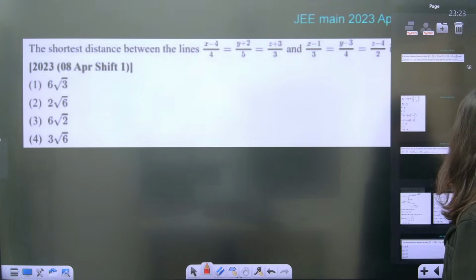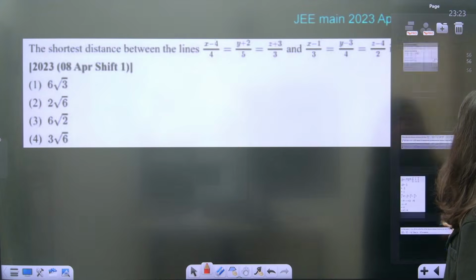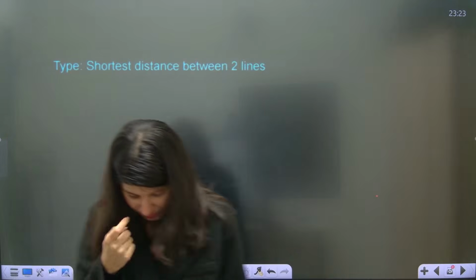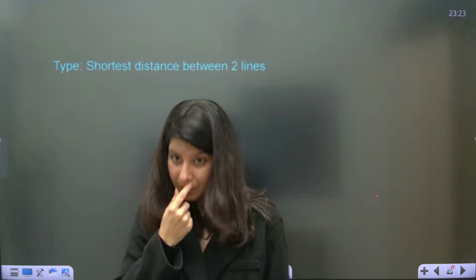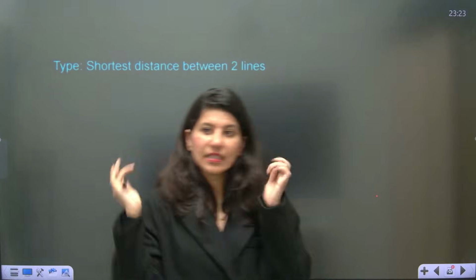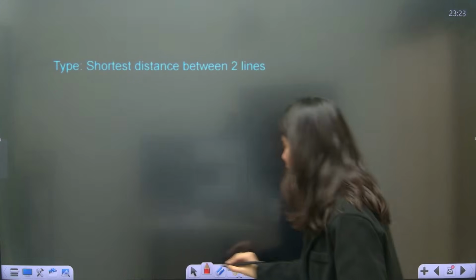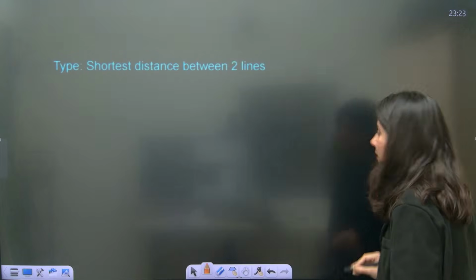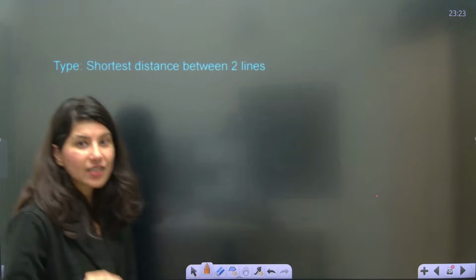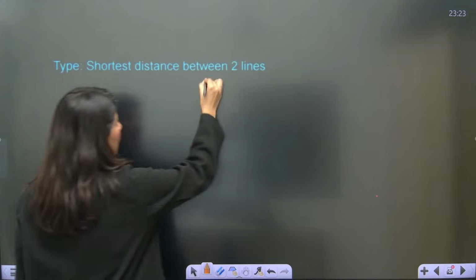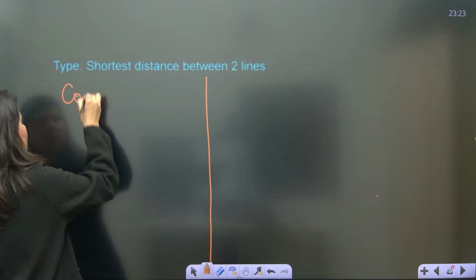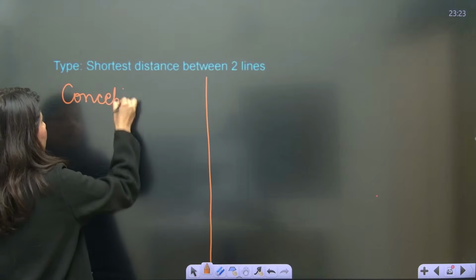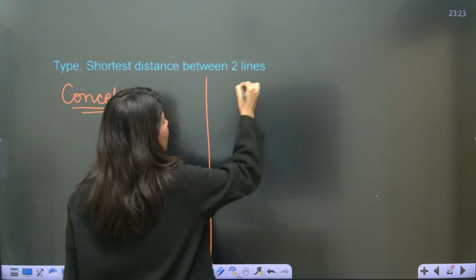Okay. So are we ready for the concept? Are we ready for the formula? Okay. Clear, shortest distance between two lines. Obviously, we have a direct formula. Let me write down the direct formula of this. So understand first of all the concept, because concept is also important, and the direct formula is also important.